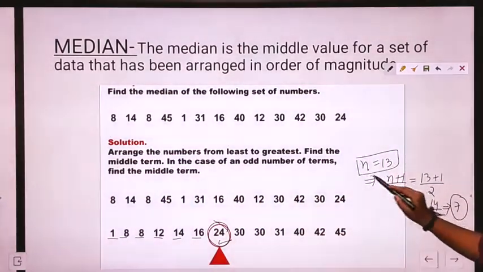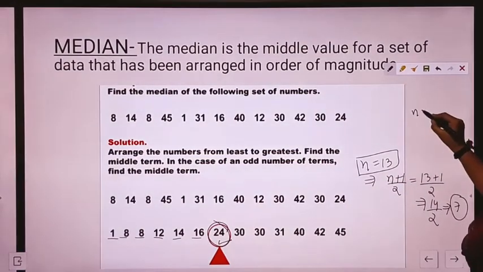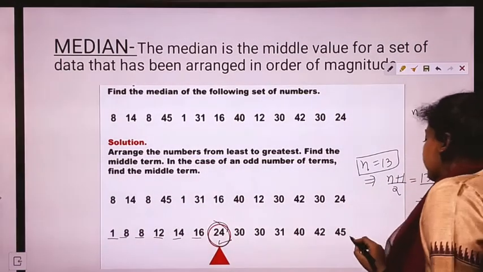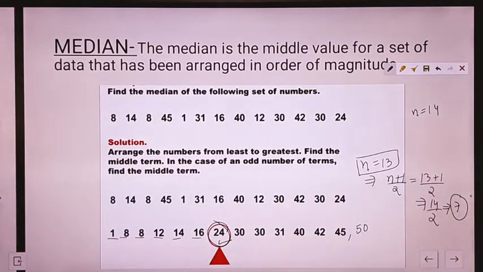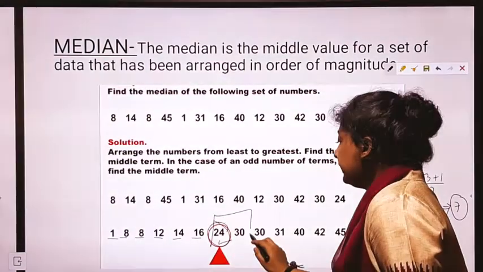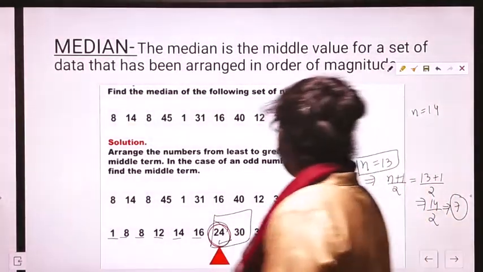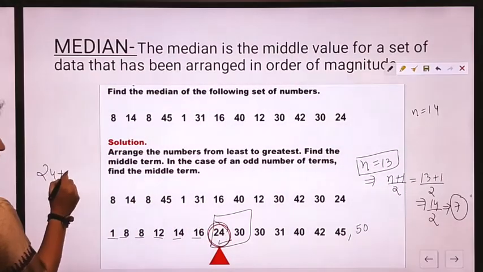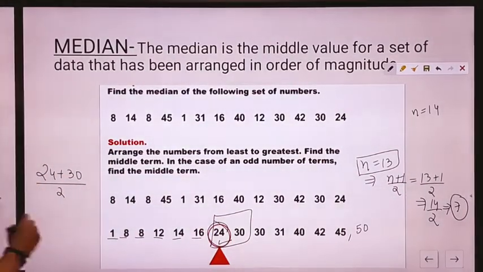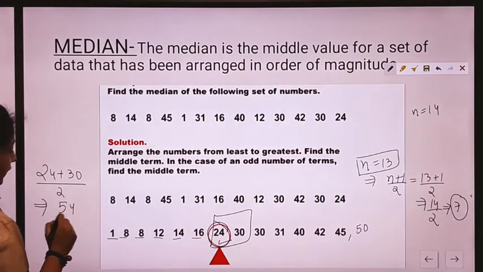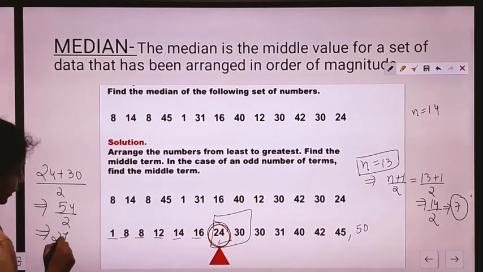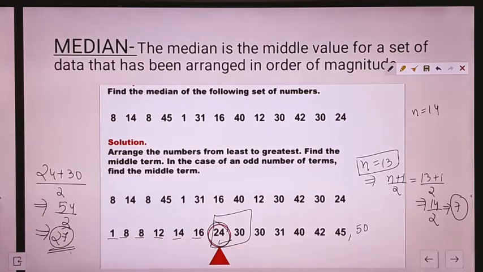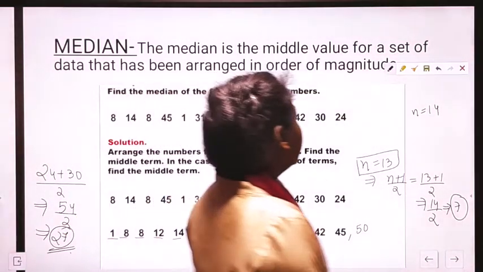If in case we had an even number of data values, for example, if n would have been 14 here, suppose we are writing one more value here, 15. In this case, we would have to take the average of the 7th and the 8th value. So this will be 24 plus 30 by 2. This is 54 by 2. In that case, the median would have been 27. So this is how we find the median.